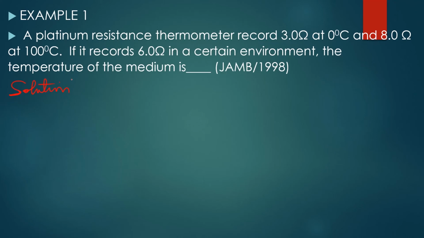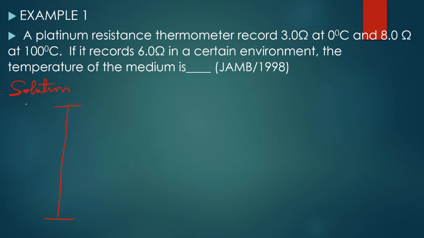A platinum resistance thermometer, you see, we are discussing now a resistance thermometer, records 3 ohms at 0 degrees Celsius. Definitely from here, you realize that the lower fixed point is 3 ohms, and 8 ohms at 100 degrees Celsius. That is, the upper fixed point is 8 ohms. If it records 6 ohms in a certain environment, the temperature of the medium is what? Now we have a general formula guiding this calculation or question of this nature, and I'm going to be stating that for you here. But before I do that, let me illustrate this question in a diagram.